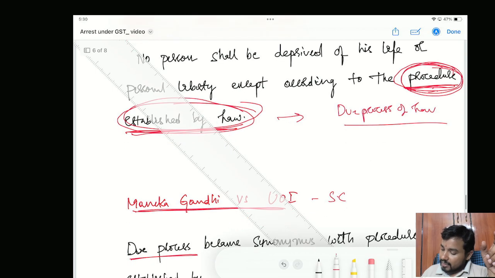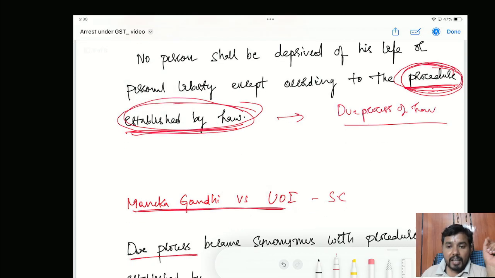it can be the CGST Act or it can be any other act, or any instructions given by the CBIC. Following that itself will not be sufficient. Whether that instruction or that law is following the principles of natural justice, whether that law itself is fair and just, that also we will look. Who will look? The Supreme Court will look. This is what is given in Maneka Gandhi versus Union of India.